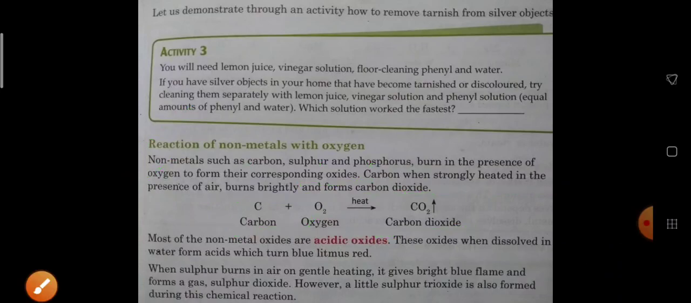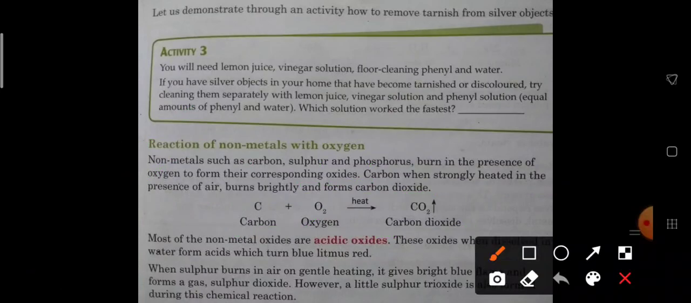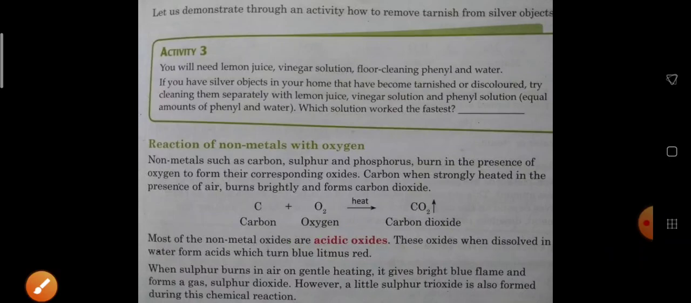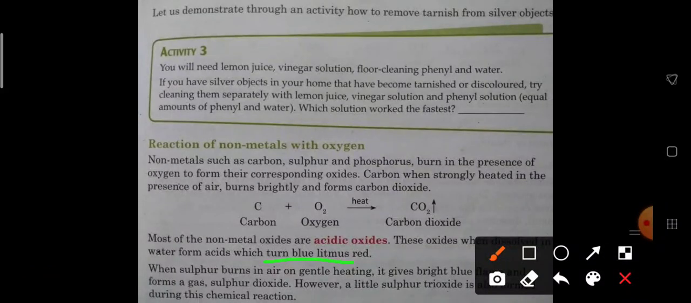Now we know that metal oxides are basic, but non-metal oxides are acidic. Metal oxides turn red litmus to blue, while non-metal oxides turn blue litmus to red. This is the difference between them.